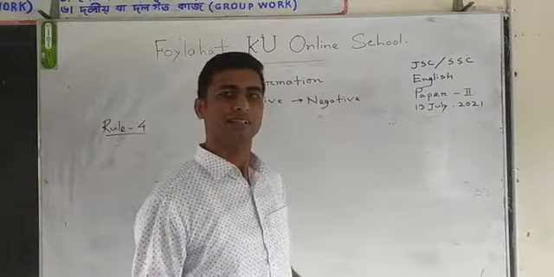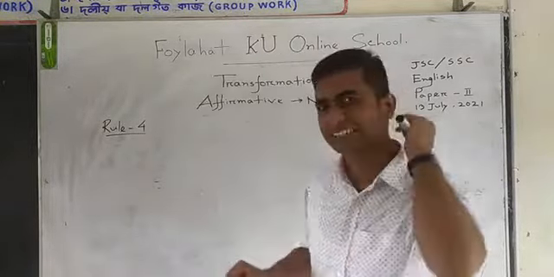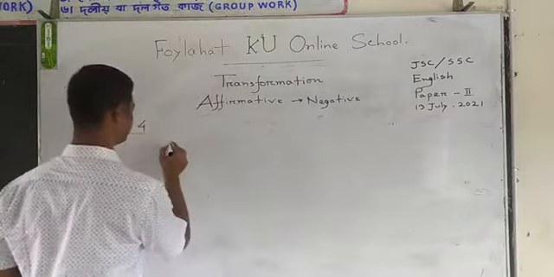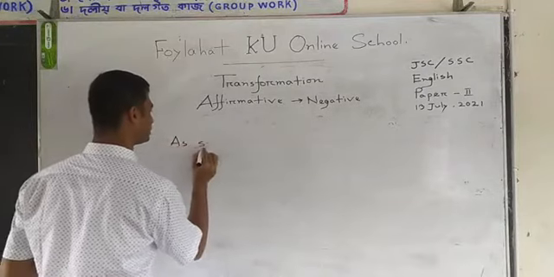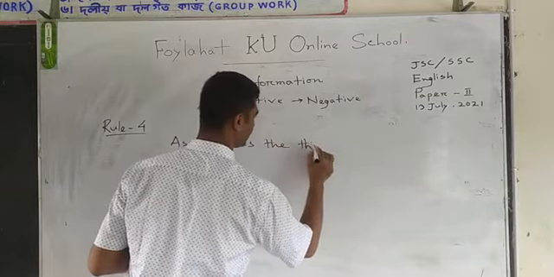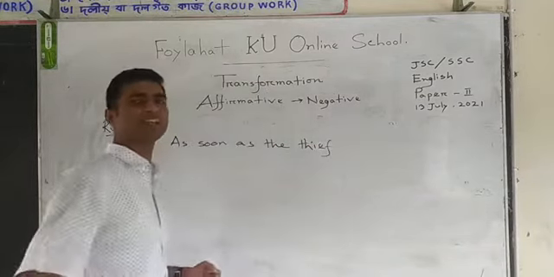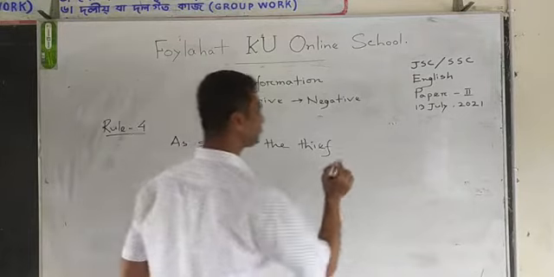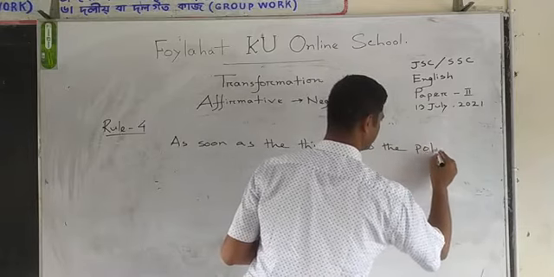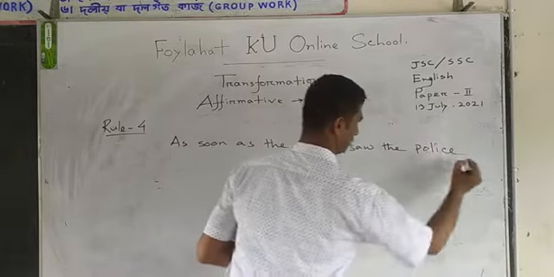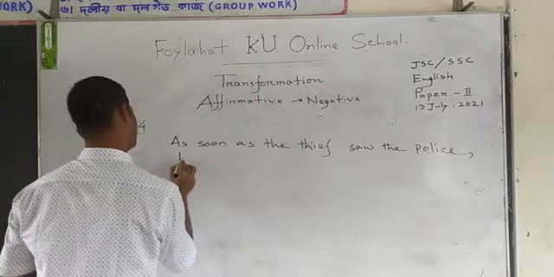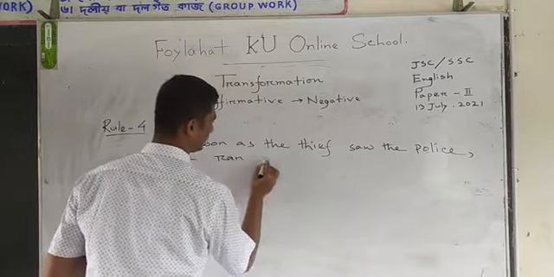You can reply your answer in the comment section. Okay? Now you have to make it negative. As soon as the thief saw the police, he ran away.